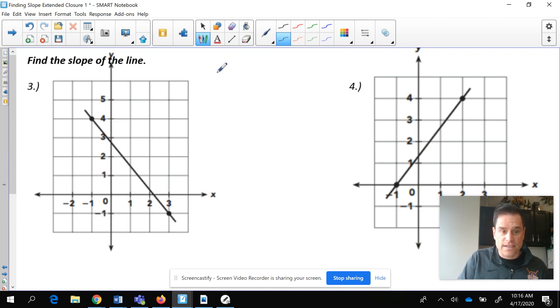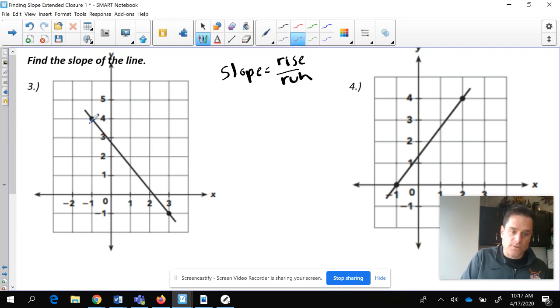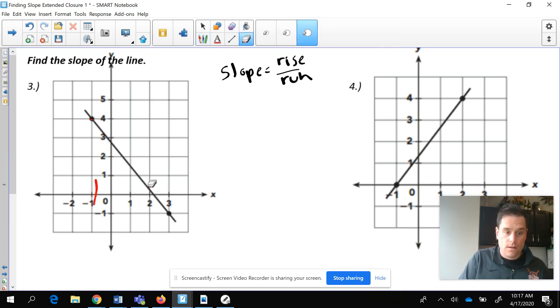And I'm going to start this out. It says find the slope of each line. I'm going to put a little indicator here that slope equals rise over run. And you'll notice that it's not always positive. So we start at this point and look here. Do you notice which direction we're going? We're going down. Erase that. So it's going to be a negative slope.